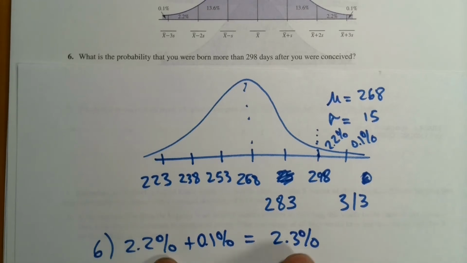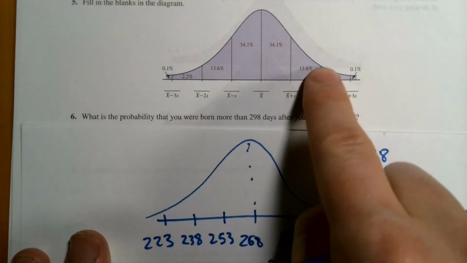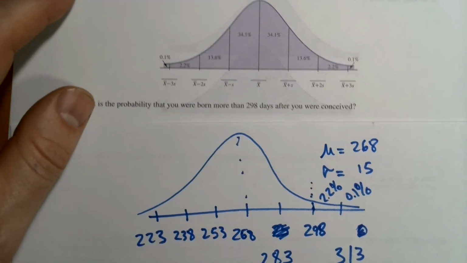By the way, don't round these numbers. These values from our normal curve are approximations already.